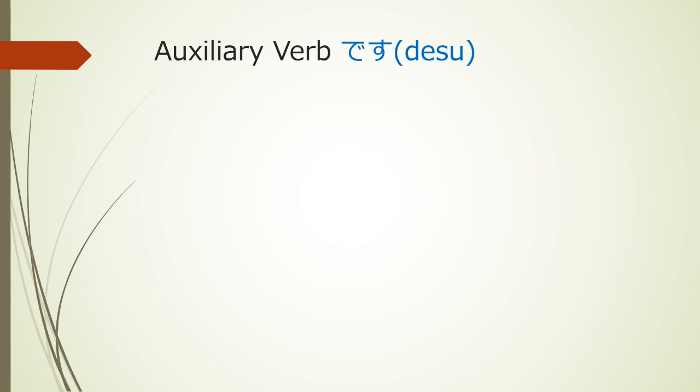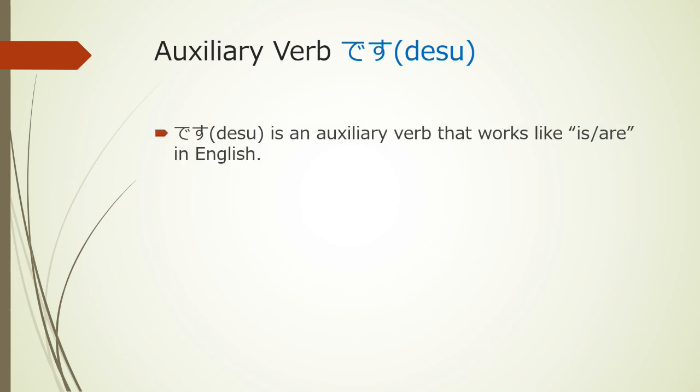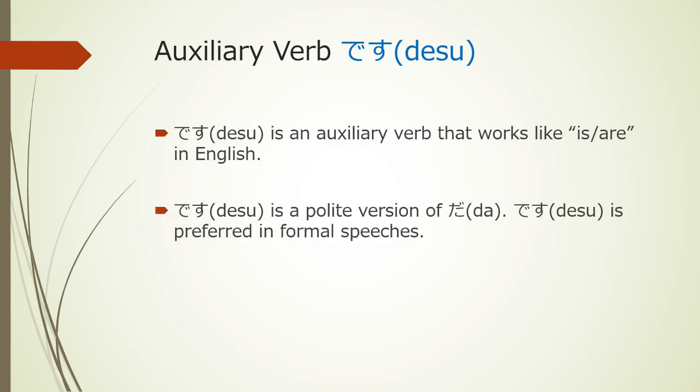Auxiliary verb です. This is an auxiliary verb that works like is or are in English. This is a polite version of the だ. This is preferred in formal speeches.